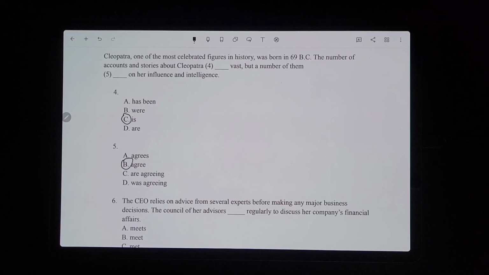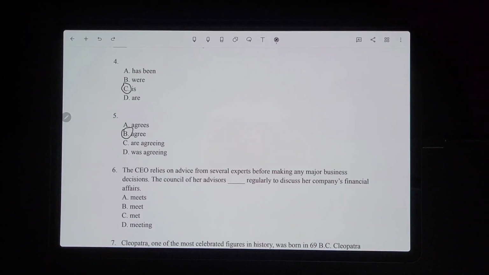And remember, we only use is or are agreeing for ongoing actions, which we don't have right here, which is why it's just the regular simple present tense. So number 6, the CEO relies on advice from several experts before making any major business decisions. The council of her advisors blank regularly to discuss her company's financial affairs.